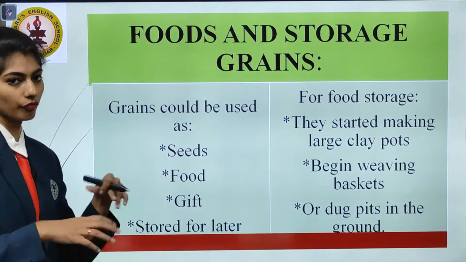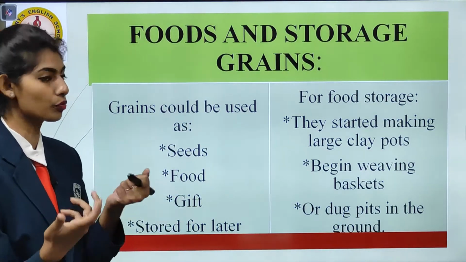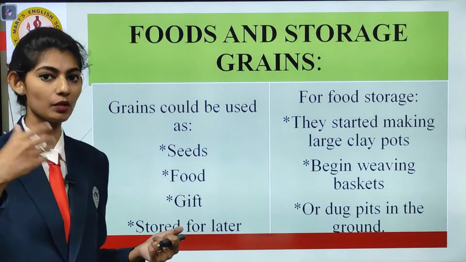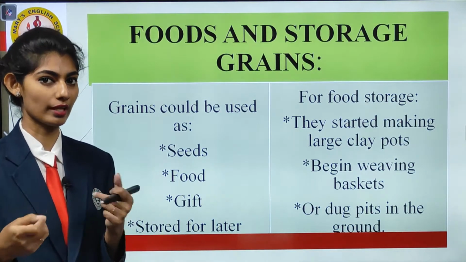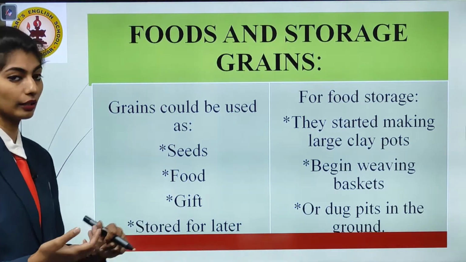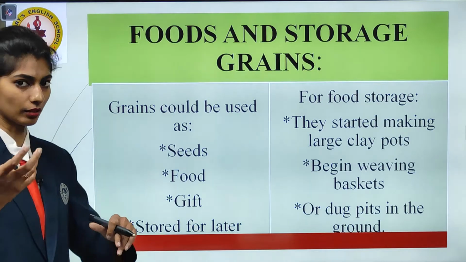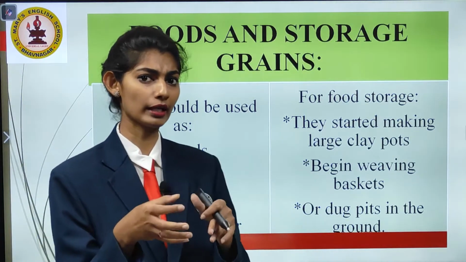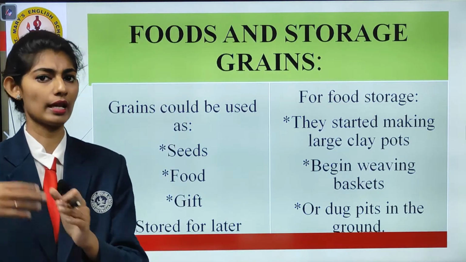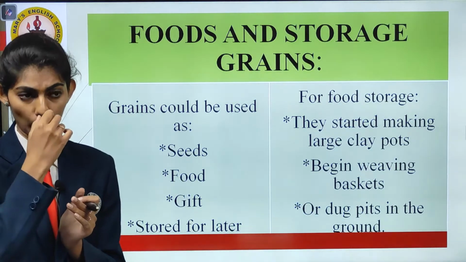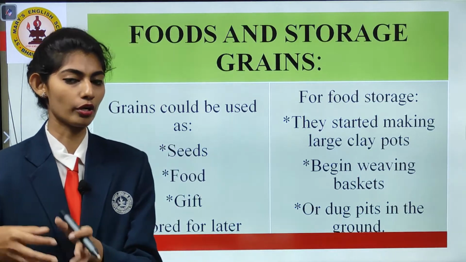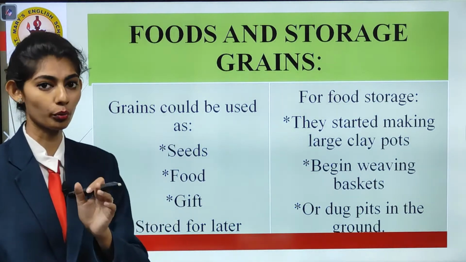What were grains used for? For seeds, for food and as gifts. Just as when you go to someone's party and exchange gifts, they also thought about gifts and stored grains for later. They did not consume everything at one time, but used to store it for later purposes. Water is essential for human life, so they needed to store water, or food. So this is how it was with food and the storage of grains.